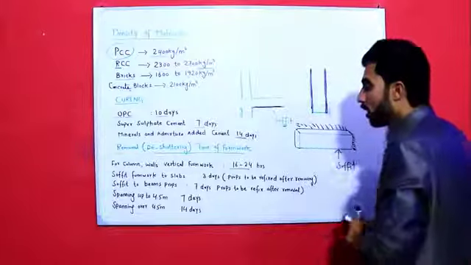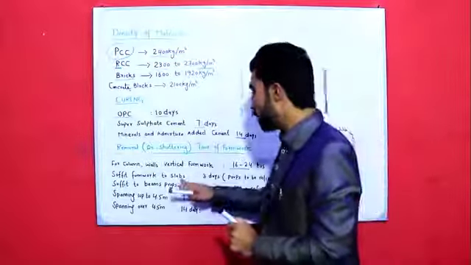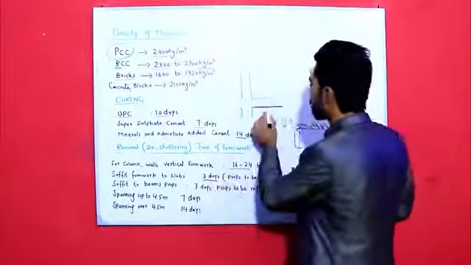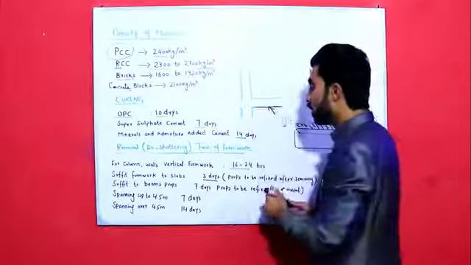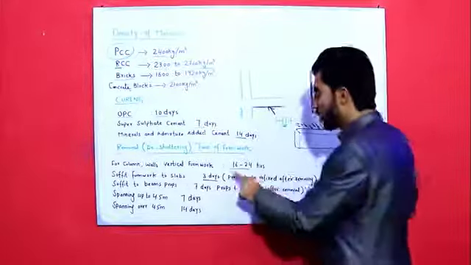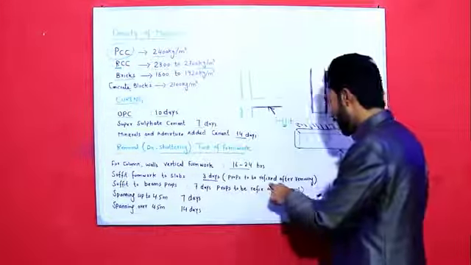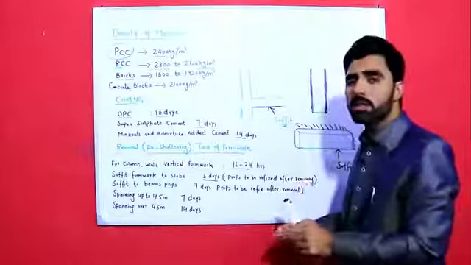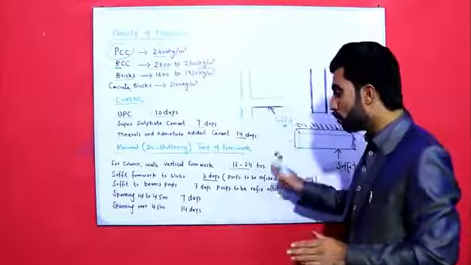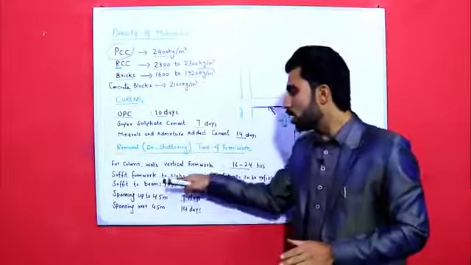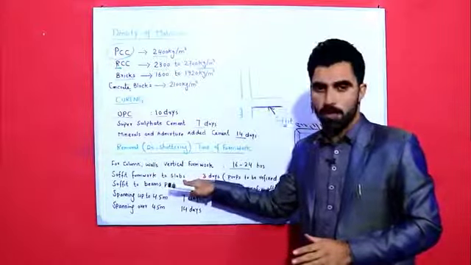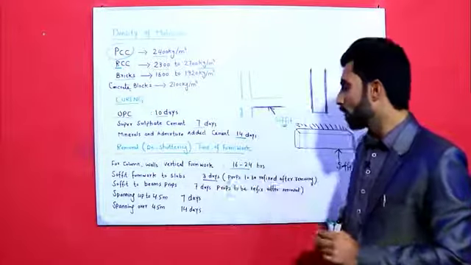So soffit formwork to slab should be removed after 3 days. But here is one point to note: props to be refixed after removing. Props means supports. It should be fixed after removal of soffit formwork to slab. Okay, this is the one point.